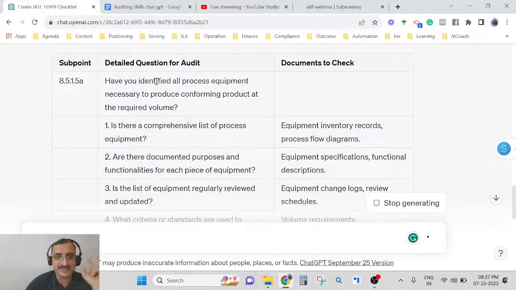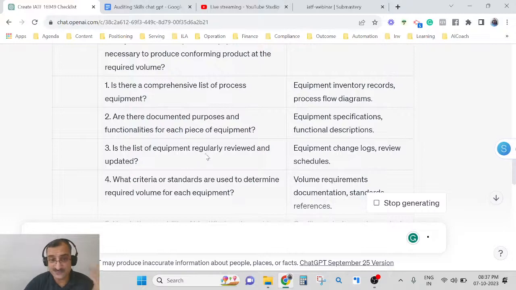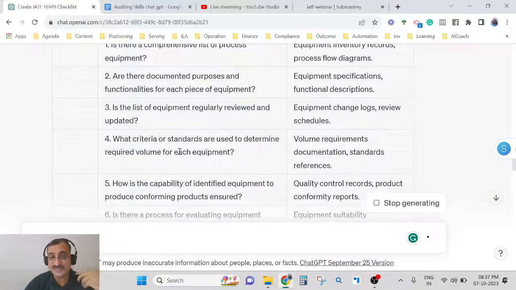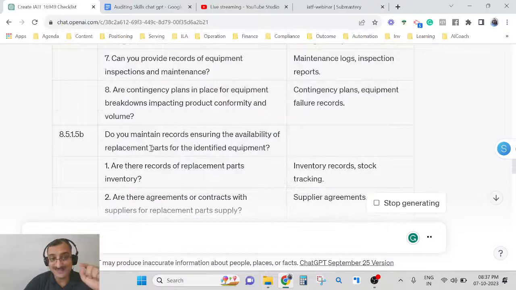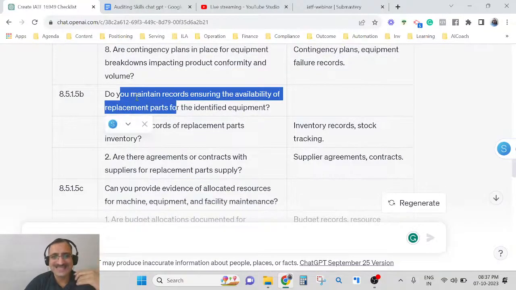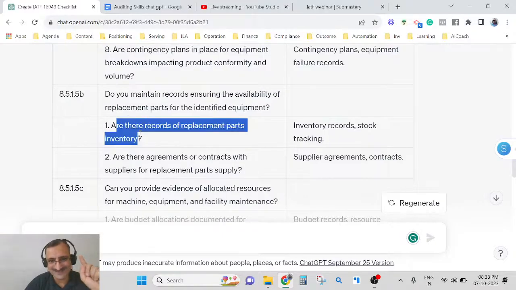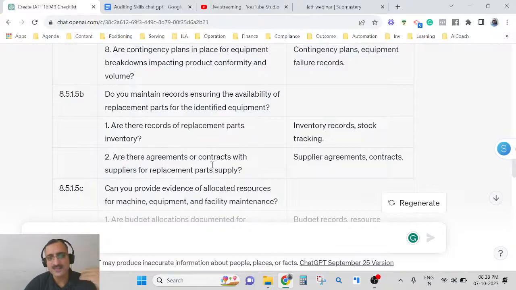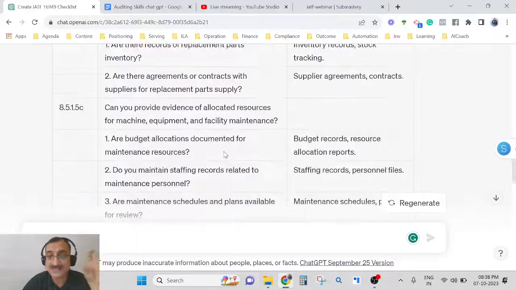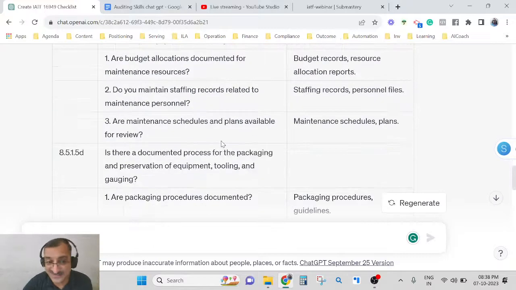It has worked. Have you identified all the necessary equipment? Now it gives me a comparison list of equipment. Are these processes documented? Is the list regularly reviewed? Can you see what is happening for each of the questions? It is asking sub questions. Is replacement inventory available? And that's what you need to check. Are there any agreements with suppliers for the replacement of these inventories or spare parts? It has gone into supplier agreements. Do you have a supplier agreement for your replacement parts? Can you see how much depth it has gone into? It is amazing.